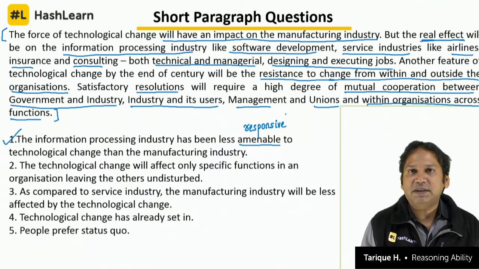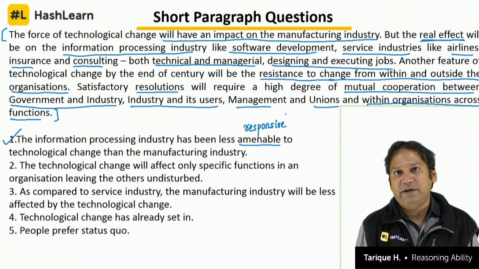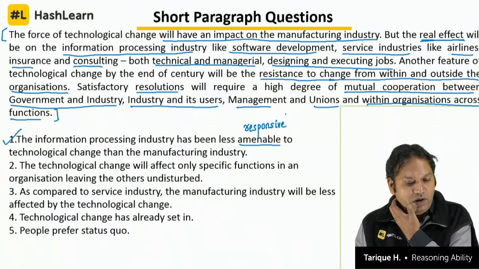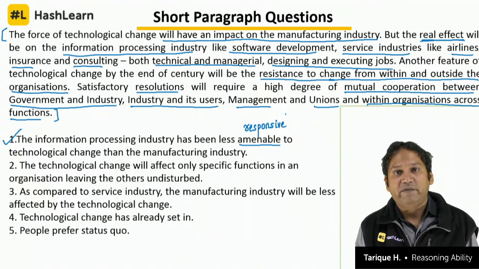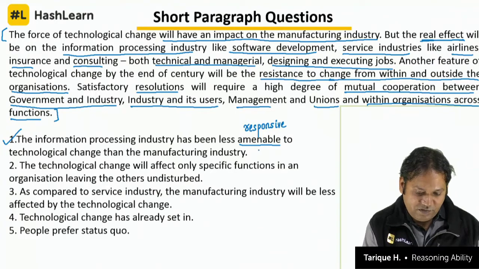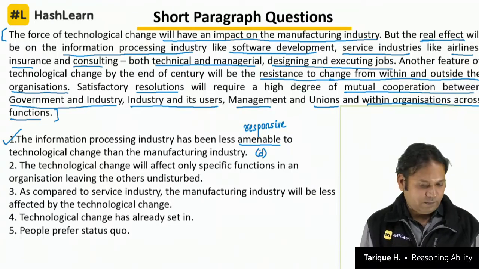If they are less responsive, then why is their impact greater as compared to manufacturing? That means they are more responsive to technological change. Very clearly the passage tells you they are more responsive. That means this is definitely false. D. This is definitely false, without any doubt.